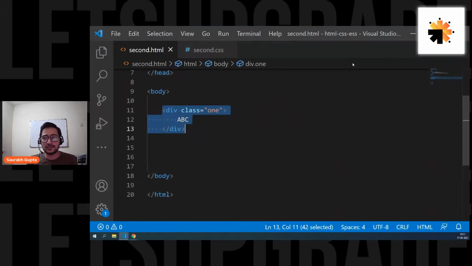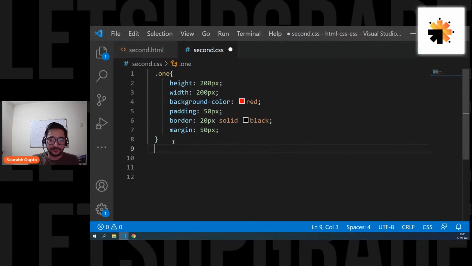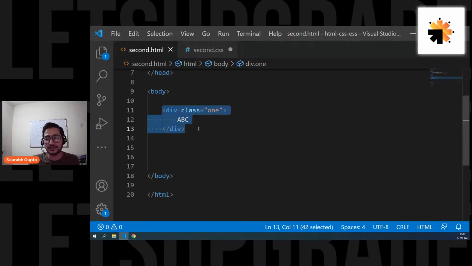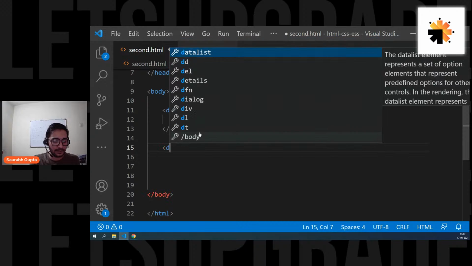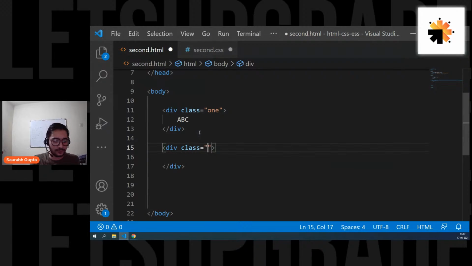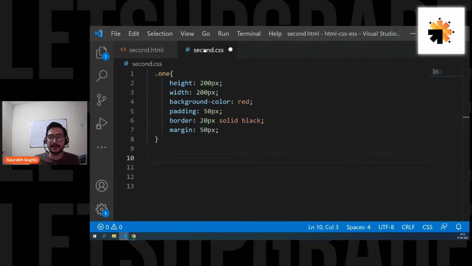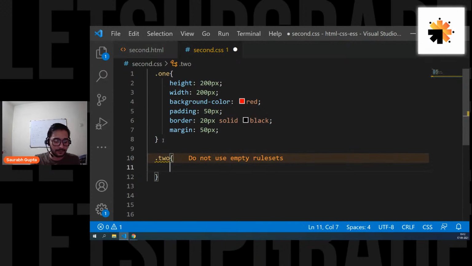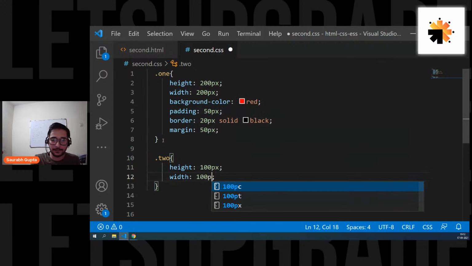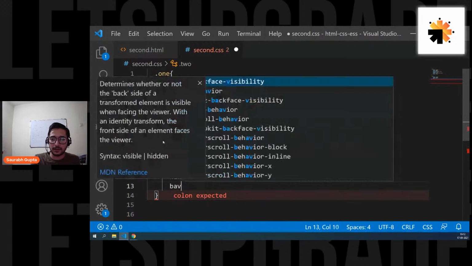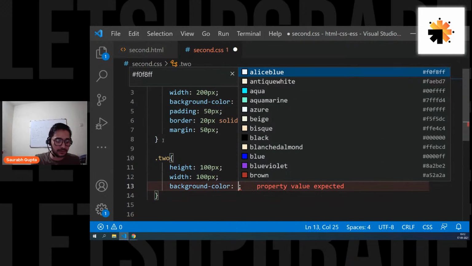Let's see. So let's do one thing. Let's create one more div. I want to show you whether there is a problem that we can face if that extra margin is there. So let's create one more div and give it a class of 2, just to understand it, guys. Dot 2. Let's give it a height of 100 pixel, a width of 100 pixel, and a background color of green.